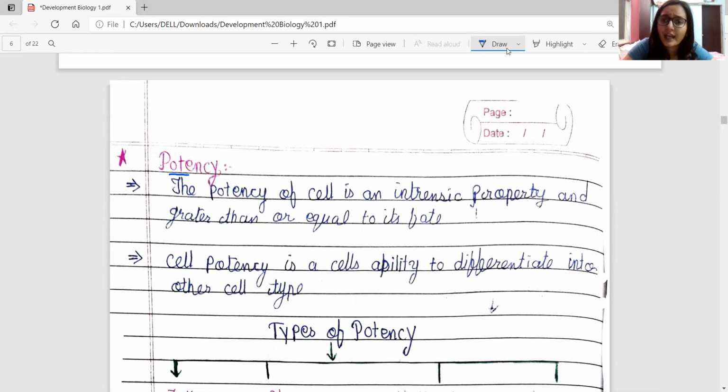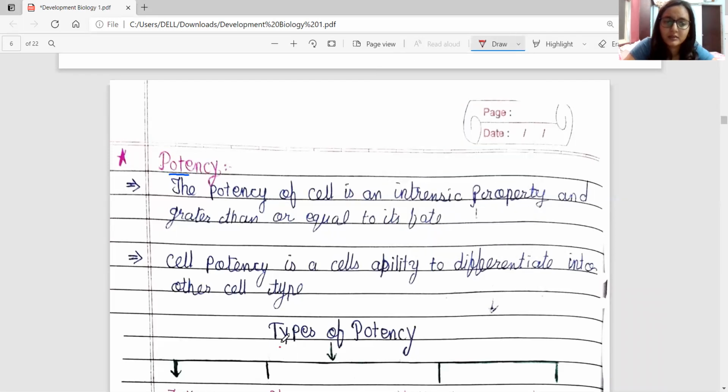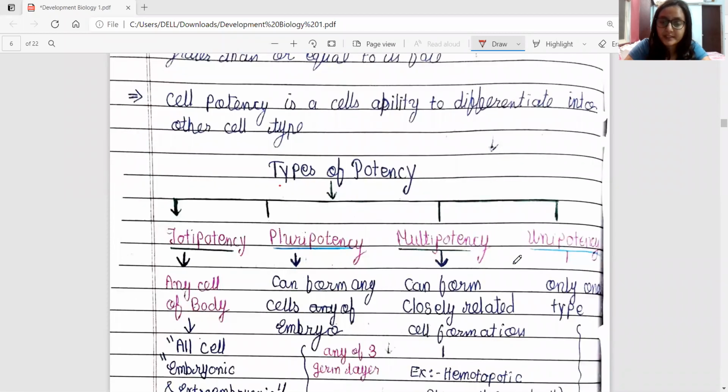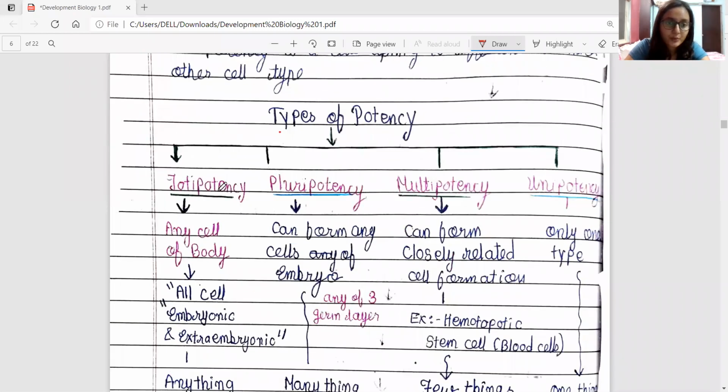So there are different types of potency. We will see there are majorly 4 types of potency: pluripotency, totipotency, multipotency, and unipotency. So totipotency means the cell can divide into any cell type of the body.